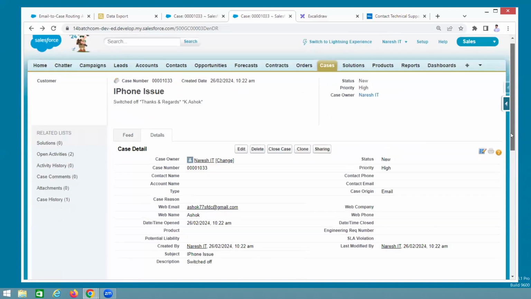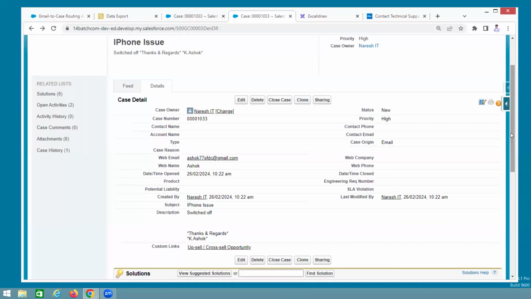For example, understand, these guys send the mail to customer care, which means he already purchased the product, right? Guys, these all are scenarios, not question and answers. You can think, okay, in this way what happened? In this way what happened? We are discussing the scenarios. For example, here, this guy already purchased the mobile. That is the reason he raised the case. If I don't have any product, how can I raise the case, right? So he already purchased, which means his information is already there in customer care, right?